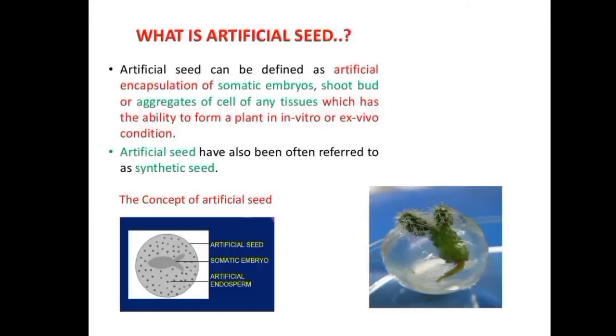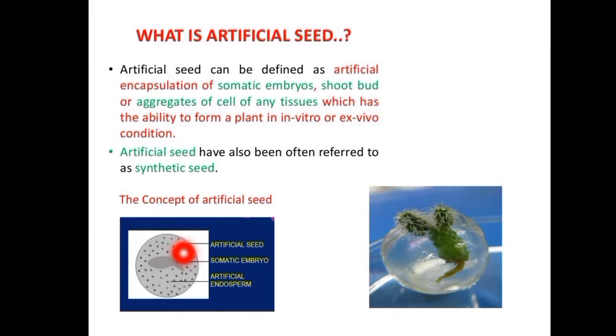After choosing the heart shaped or torpedo shaped somatic embryo, you have to encapsulate it with the help of CaCl2. You dip the somatic embryo in various concentrations of CaCl2, like 0.3 M or 0.5 M. We have to dip it many times for the formation of the endosperm.